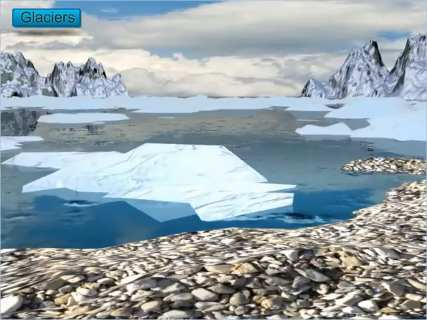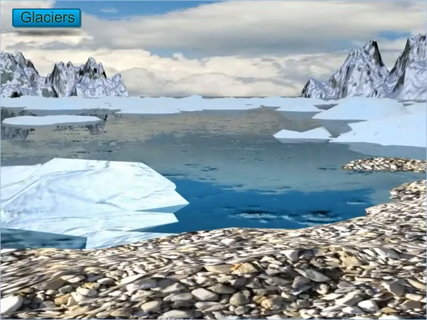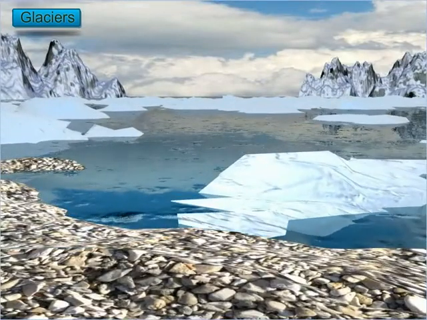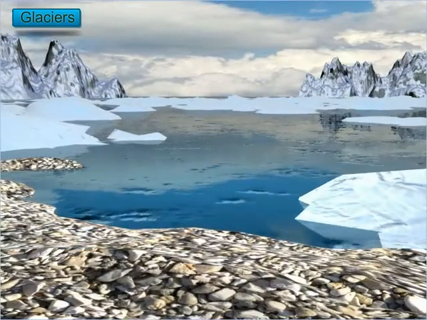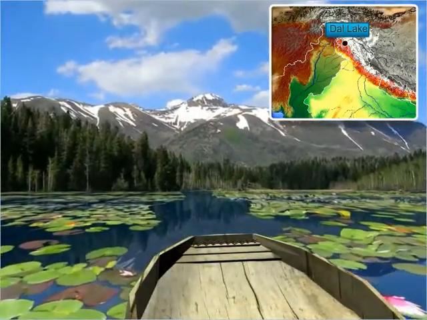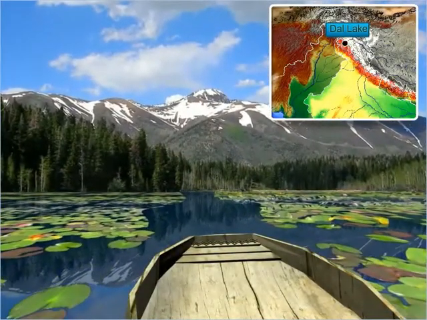Lakes are also formed by glaciers digging out hollows and troughs on the surface of the earth, which later get filled with snow water. Dal Lake in the valley of Kashmir is an example of this type of lake.